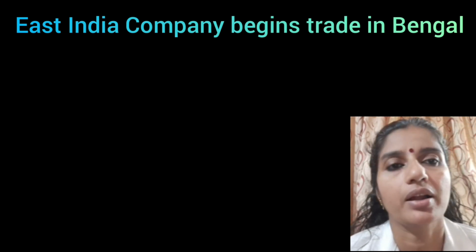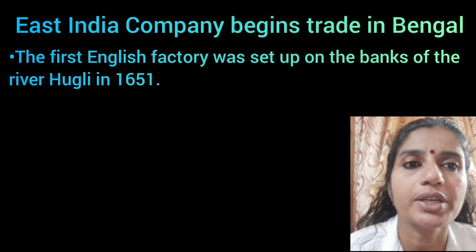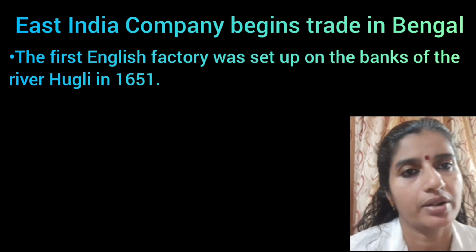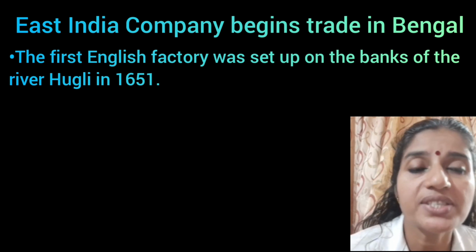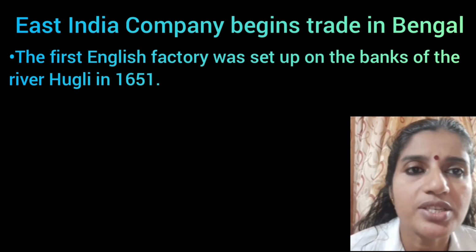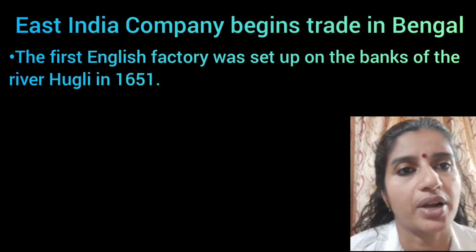Now, let's discuss the topic: East India Company begins trade in Bengal. Here, the first English factory was set up on the banks of the river Hooghly in 1651. So, where was the first English factory in Bengal set up? It was set up on the banks of the river Hooghly in 1651.